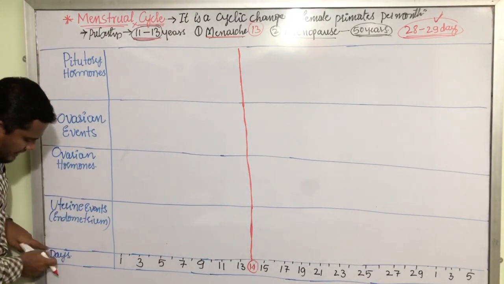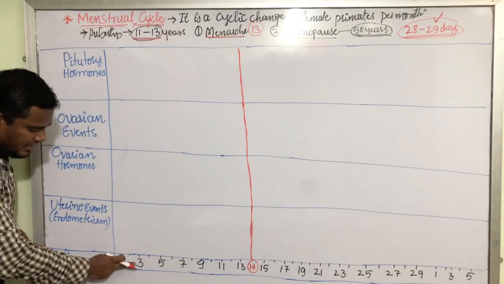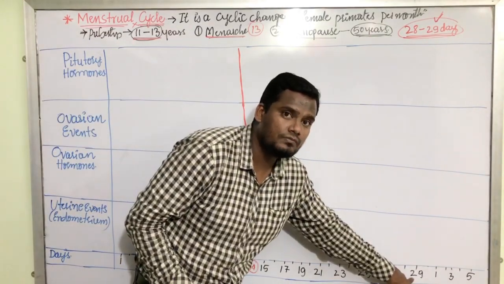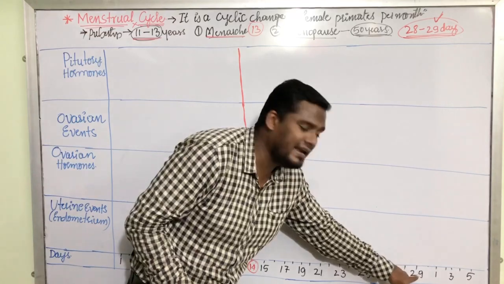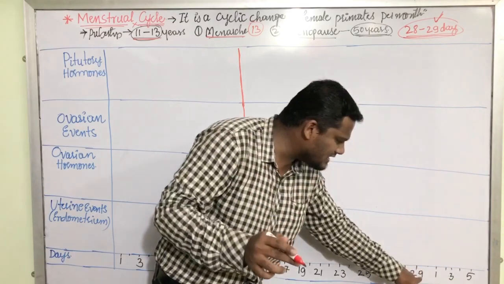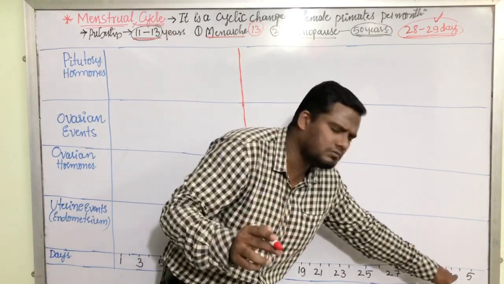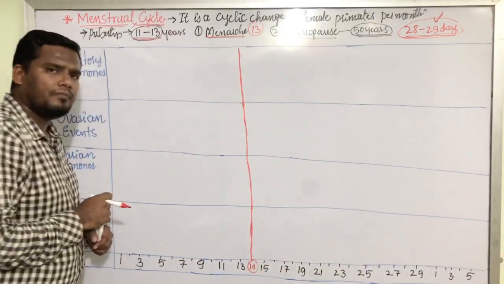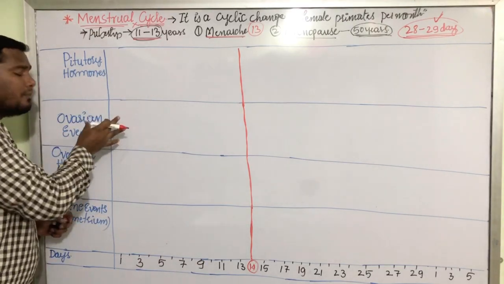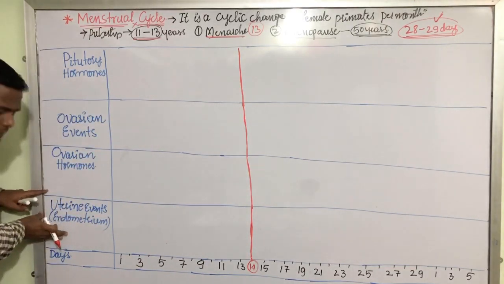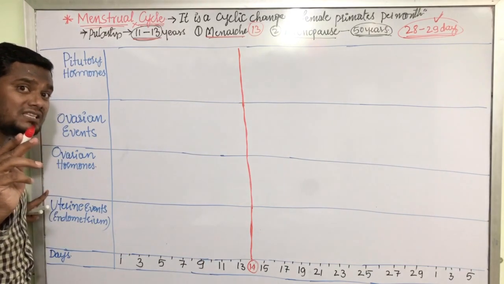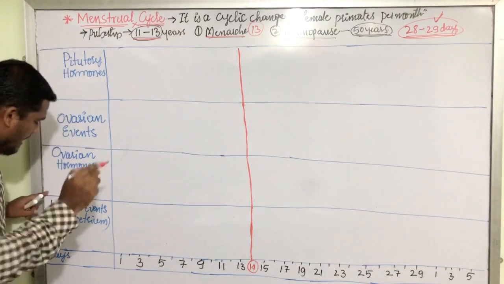Now, here I have mentioned the days. Day 1, day 2, day 3, 4, 5, like that. Here we have 29 days. This is where the menstrual cycle ends. Now after this, we have again 1, 2, it is a repeated cycle. 29 days menstrual cycle के होने के बाद again 1, 2, 3, फिर ऐसे menstrual cycle के days शुरू हो जाते हैं. तो यहाँ पे मैं day mention करे सो कौन से दिन में कौन से एरिया में क्या क्या हो रहा, कौन से फीमेल की बॉडी के सिस्टम में क्या क्या हो रहा. Here I have mentioned uterine events.